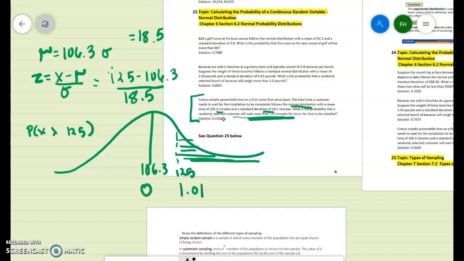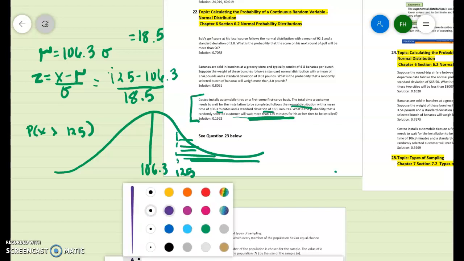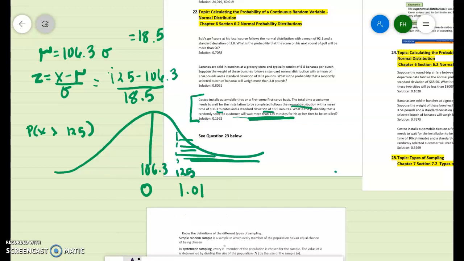So when we look this up in the table in a second, it's going to give us the less than probability. So we know that our probability plus the less than probability is 1. So we can take 1 minus what's on the table to figure out the greater than side.